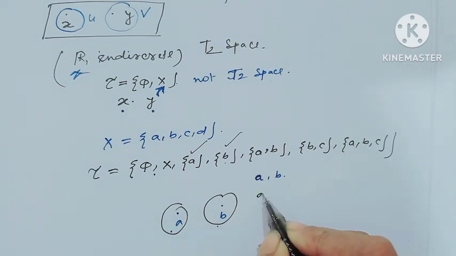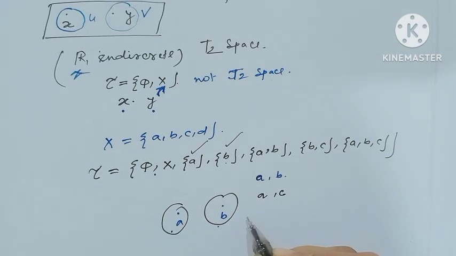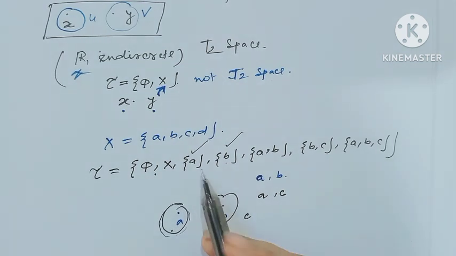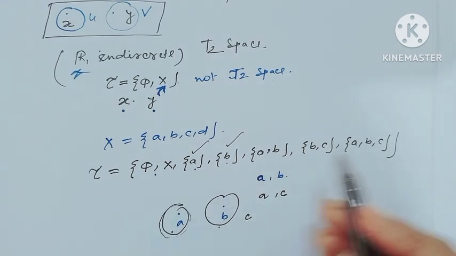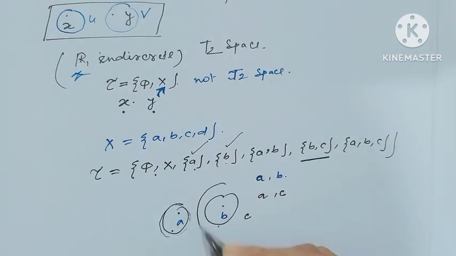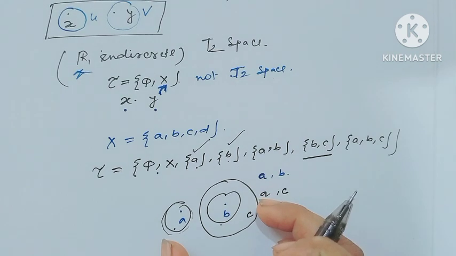Next, if we consider A and C, then here A and here C. Then this open set containing the singleton element A and this open set containing the elements B and C, we can consider these two open sets, which are distinct also.